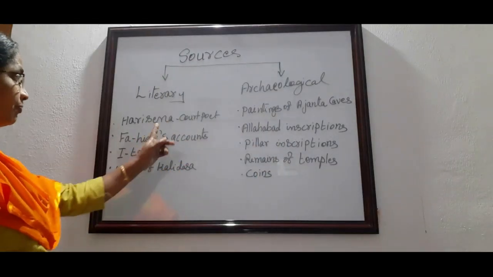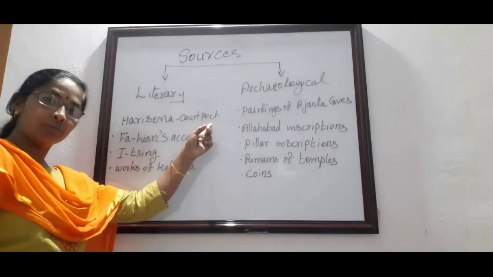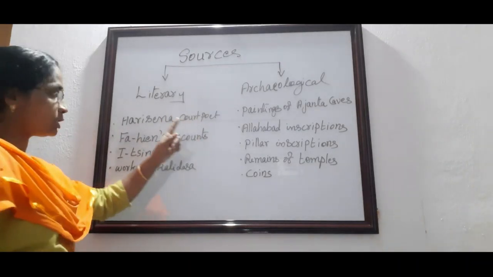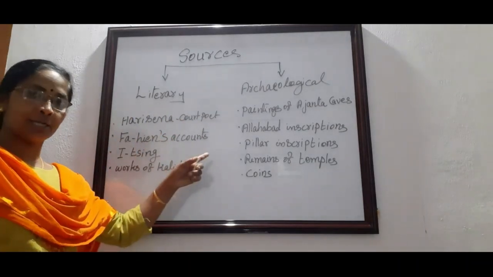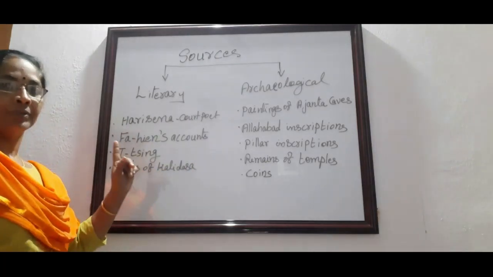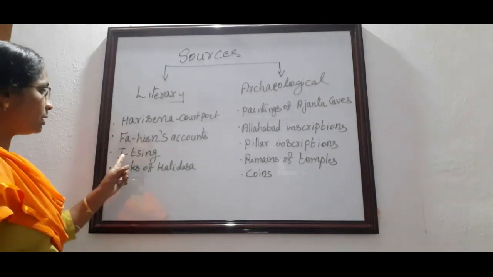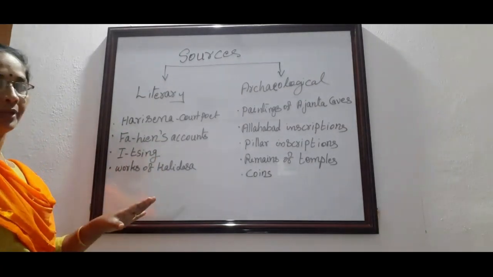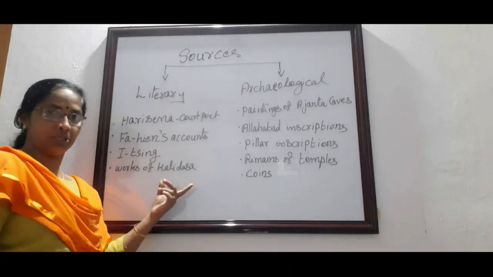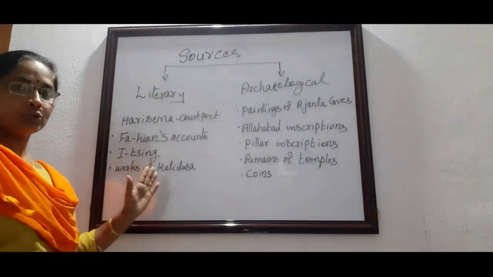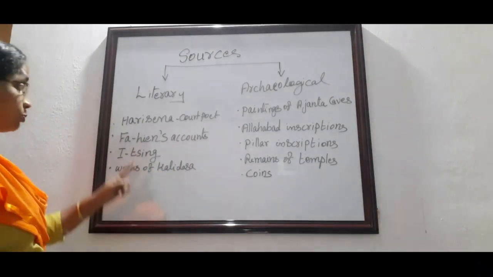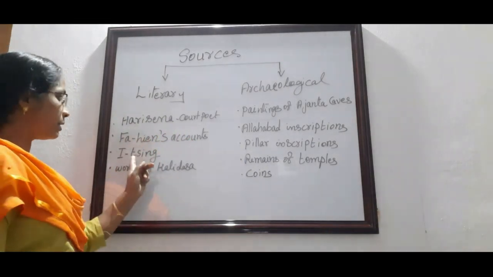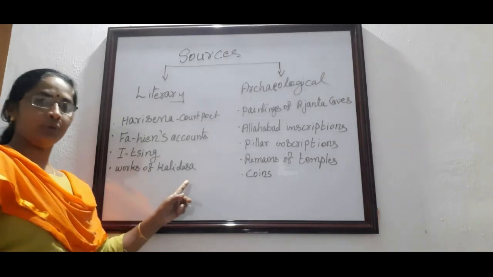The literary sources: the court poet Harisena gave some descriptions about Samudragupta. That is one example. The next, Fahian's accounts, or details given by Fahian in his travelogue. The next one, Itzing, another Chinese traveler, also gave an account. The next one, works of Kalidasa. These are the main literary sources belonging to the Gupta Empire. Once more, the accounts of Harisena, then Fahian's and Itzing's accounts, and works of Kalidasa.